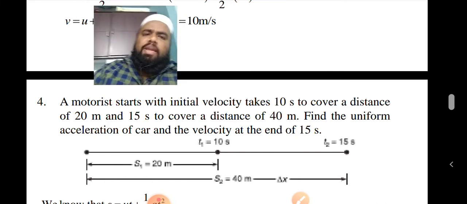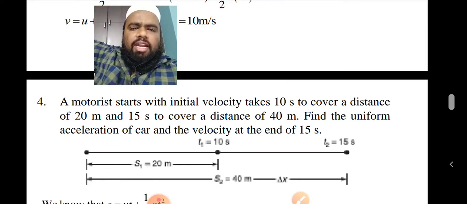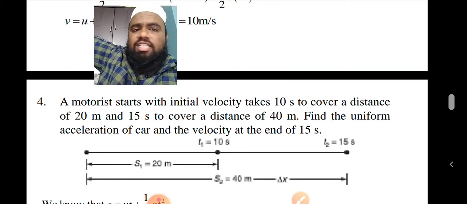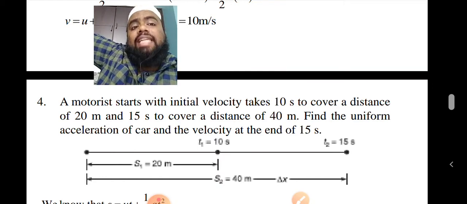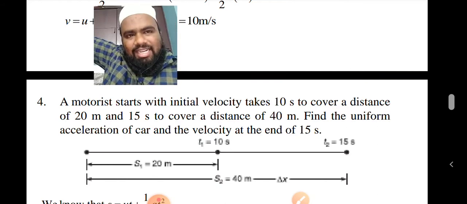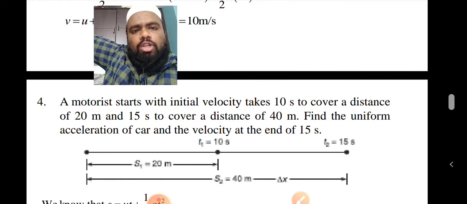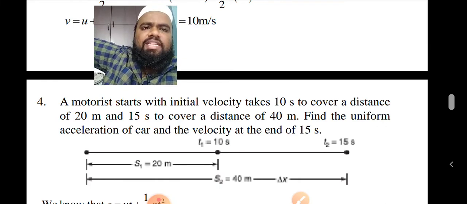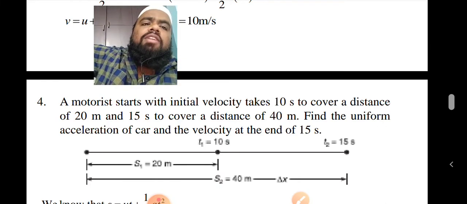So simple question. A motorist, the person who is riding the bike, starts with an initial velocity. He doesn't mention the initial velocity. Takes 10 seconds to cover a distance of 20 meters. So a motorist started his journey and he took 10 seconds to cover the distance of 20 meters and 15 seconds to cover the 40 meters distance.